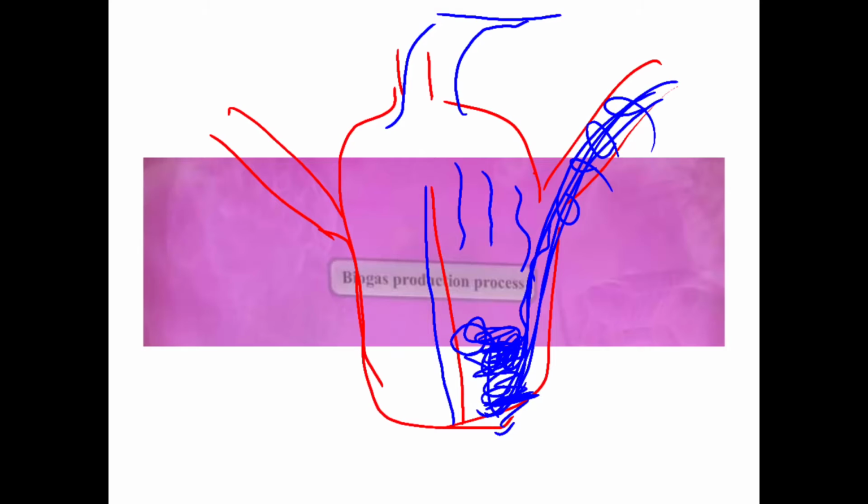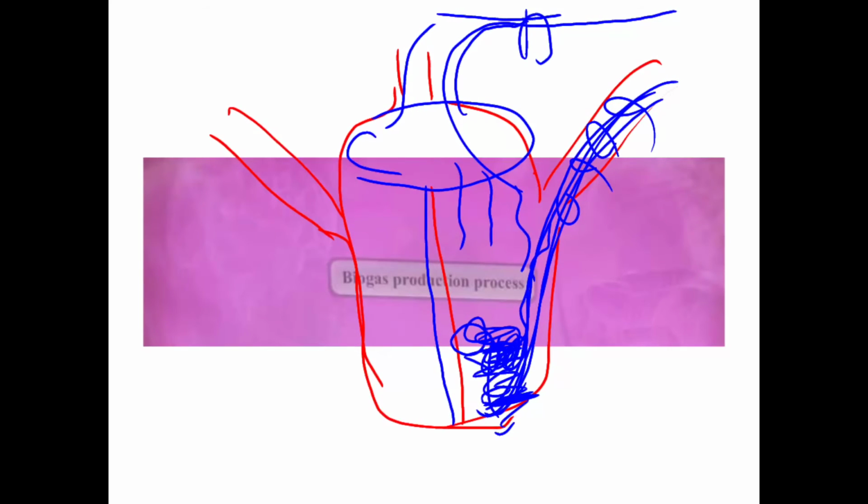Here the anaerobic respiration takes place. Remember children, here you have a partition. So all the things are done here. Nothing is here yet. And during the anaerobic respiration you will get methane gas. Methane is a gas, so that will come in the upward direction, and here in the dome there is a control. You have a key through which, when the key is open, the gas can flow through this pipe, and if it is closed it can't. So on the upper part of this dome you have the methane gas.